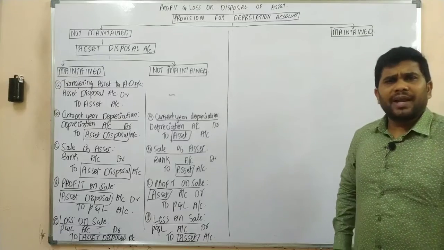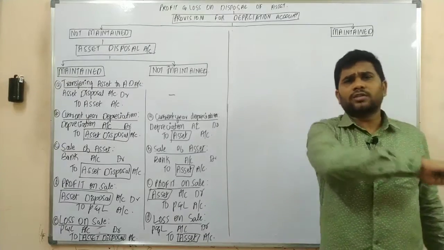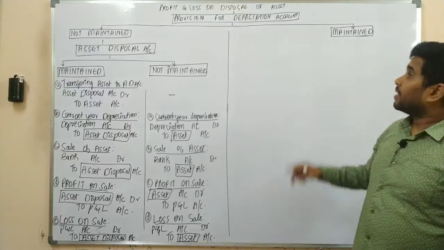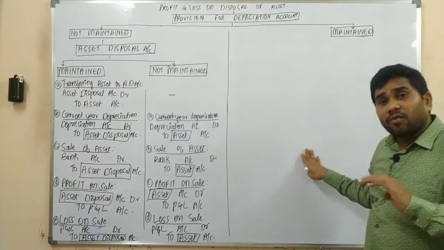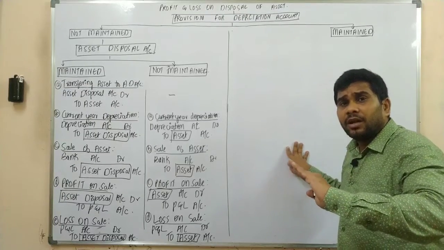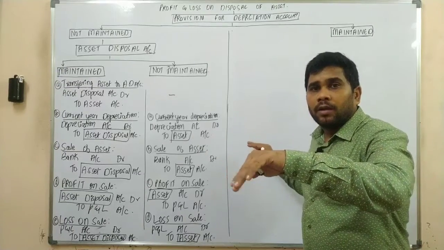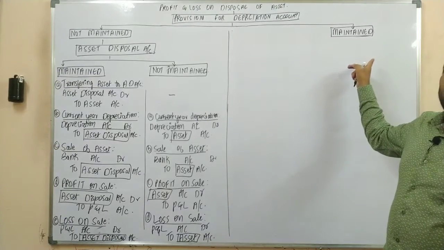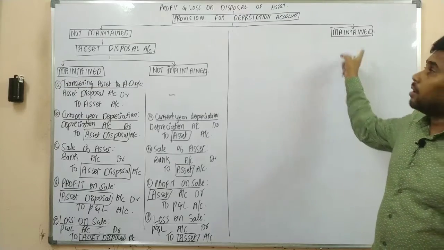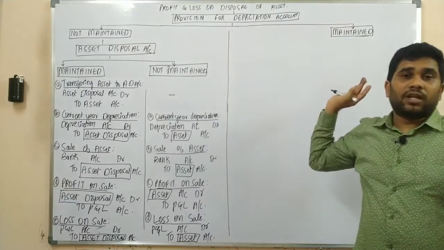In that case, instead of transferring the depreciation to the credit side of the asset account, a separate account is maintained, that is nothing but your provision for depreciation account. That's it.